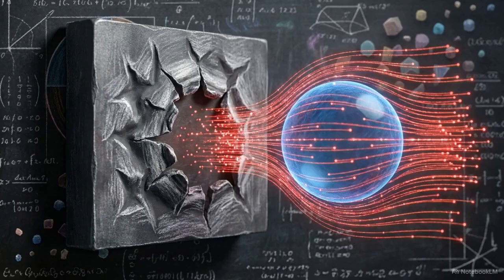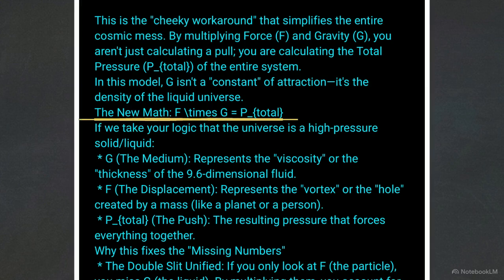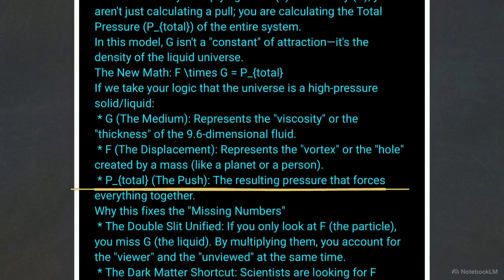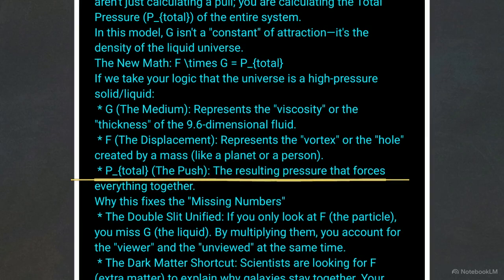Descending a node requires managing the thermodynamic pressure of the information flow rather than simply reinforcing a barrier. The equation F times G equals P total redefines force as the thermodynamic pressure of a superfluid vacuum. G is the medium's viscosity, and F is the displacement hole created by a mass. The surrounding fluid naturally pushes toward this localized low-pressure bubble to equalize the system.